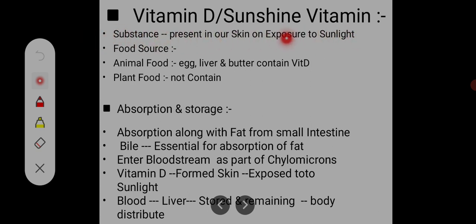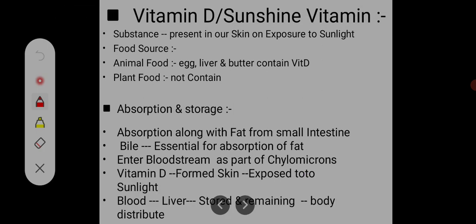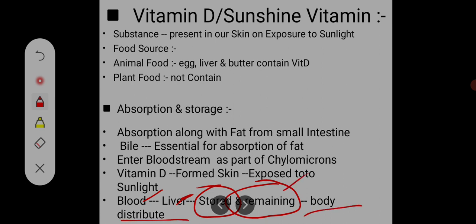Then from the blood it enters the liver, and in the liver some vitamin D is stored and the remaining is distributed to the body.